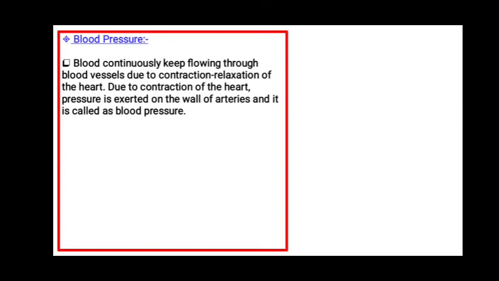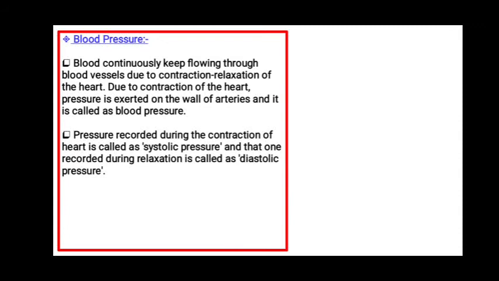The blood which is pumped by the heart is transported to different parts of the body with the help of arteries. So when that blood is pumped, contractions and relaxations take place in the heart. When that contraction takes place, there is pressure created on the walls of the arteries, and that is called blood pressure.